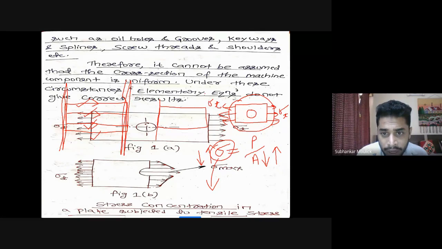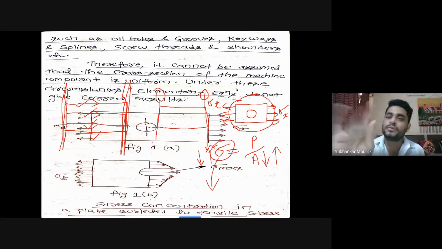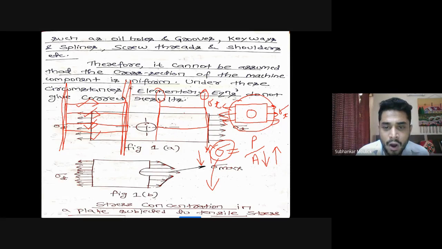At the middle point, say this is your college and this is your home, and the middle point is, say, Narkel Bagan. Fine. If there is a hole in the road, then the person going in this lane, can he follow this lane further to move forward?